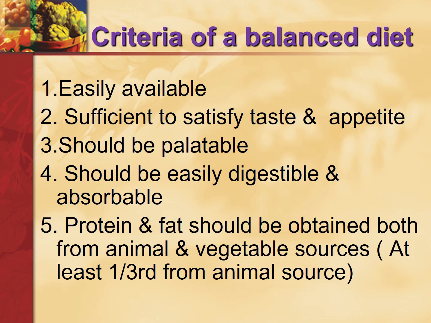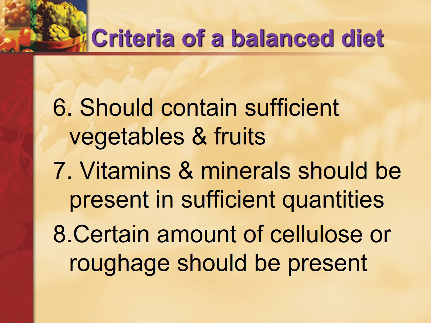Criteria of a balanced diet. A balanced diet should be easily available. It should be sufficient to satisfy taste and appetite. It should be palatable. It should be easily digestible and absorbable. Protein and fat should be obtained both from animal and vegetable sources, at least one-third from animal source. And it should contain sufficient vegetables and fruits. The vitamins and minerals should be present in sufficient quantities in a balanced diet. And a certain amount of cellulose or roughage should also be present.